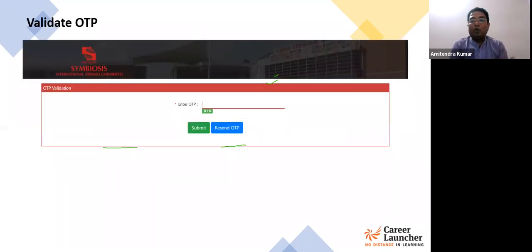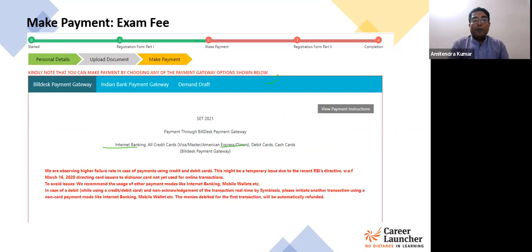Now you'll receive that OTP on your mobile as well as email. So check that OTP. Within 30 seconds, you'll be receiving that OTP. Enter that OTP here and click the submit button. Now your registration part is complete. From here, you'll be taken to the payment page for the exam, basically.